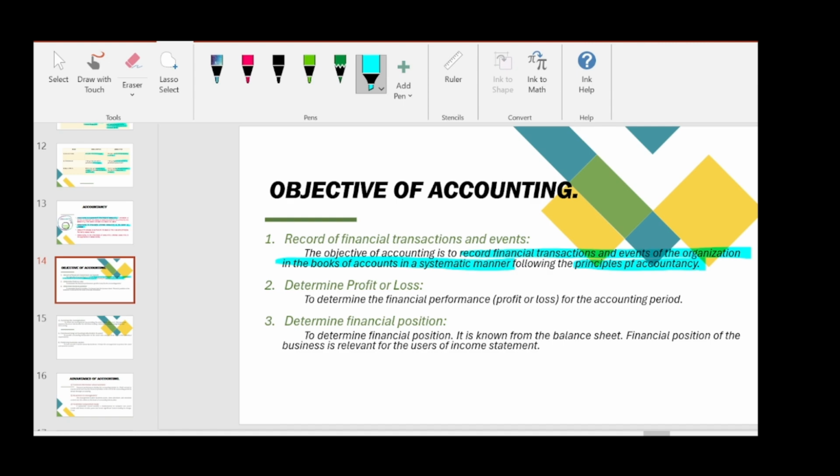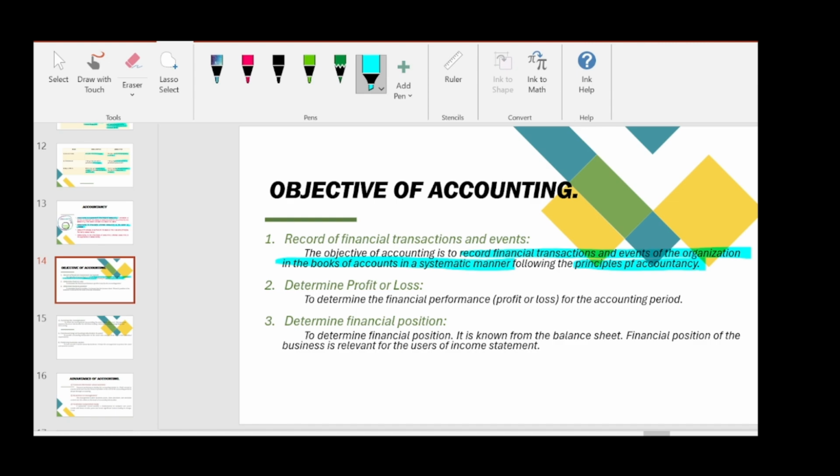Books of accounts starts with journal and then ledger, and then we will prepare trial balance, profit and loss account, and balance sheet. So all these we will prepare. So our main objective, the first basic objective, is to record the financial transactions and events in the books of accounts in a systematic manner.